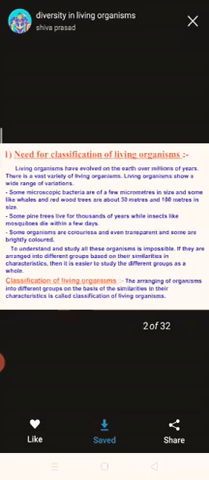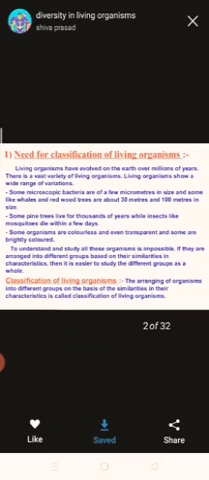See, we have already studied in 8th standard that living organisms are classified into so many groups. So, what is the need for that classification of living organisms that we have to know? Living organisms have evolved on the earth over millions of years. There is a vast variety of living organisms, and they show a wide range of variations.